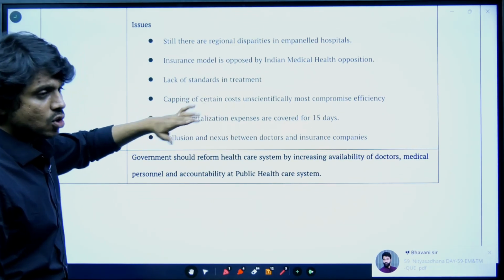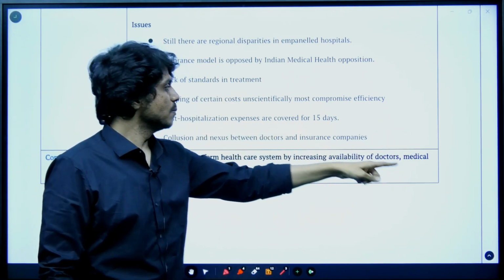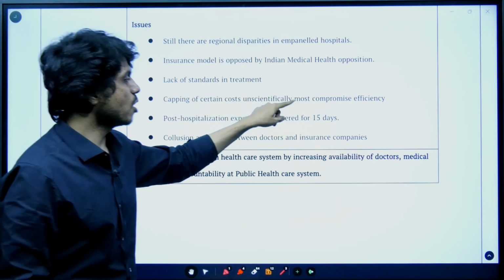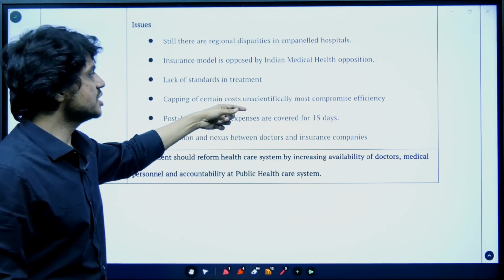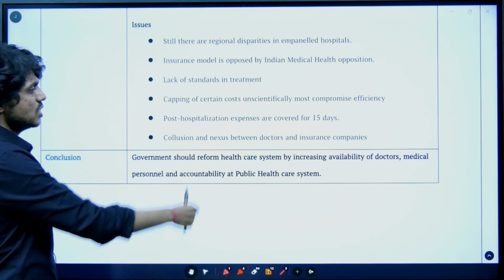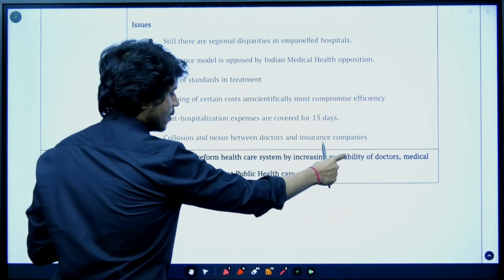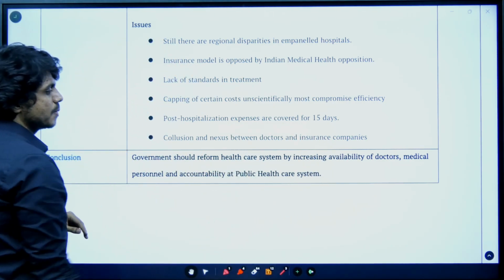Okay. So there is capping of certain costs. The government has said that certain services cannot cost more than a set amount, but such capping of cost is not based on any kind of standards. Okay, it is unscientifically designed. If it is done that way, the quality can be compromised. So these are the problems that should be addressed, and our public healthcare system should also be made comprehensive.